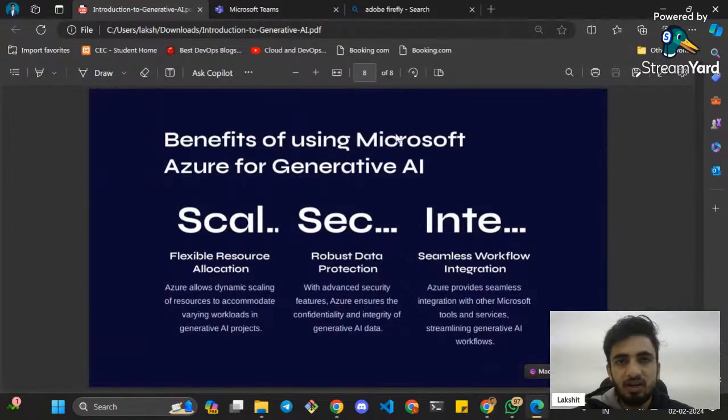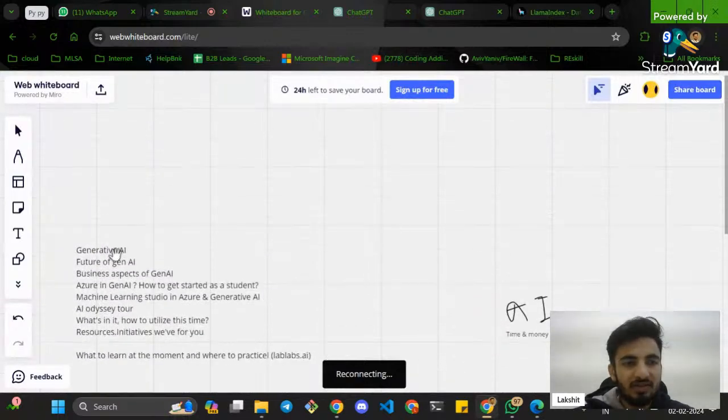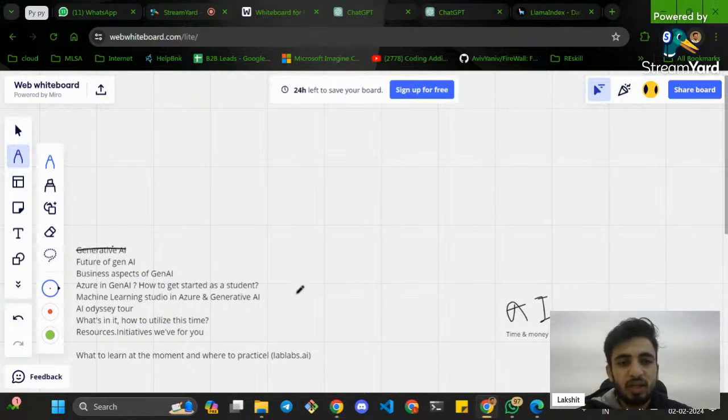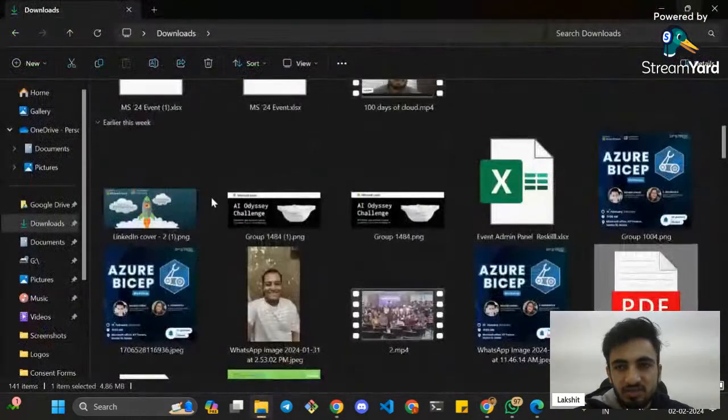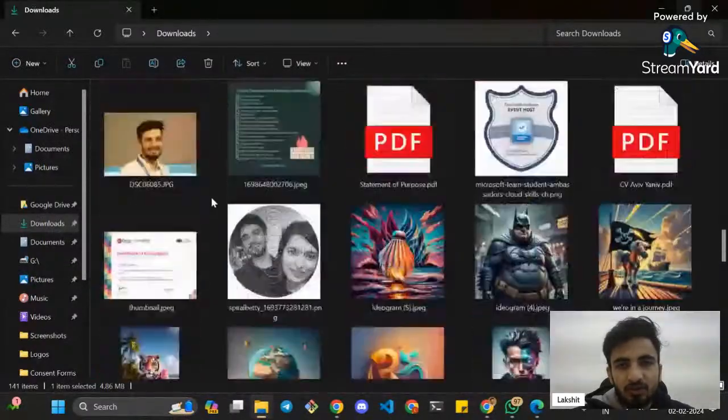I'll quickly see if we are on the right path. What we were talking about, we have covered. Okay, business aspects. I'll show you quick images which will give you a broad view of generative AI.